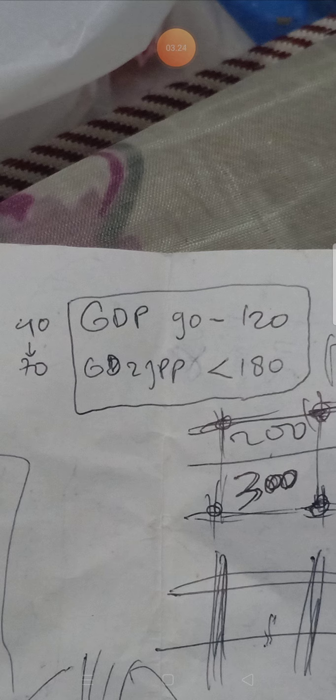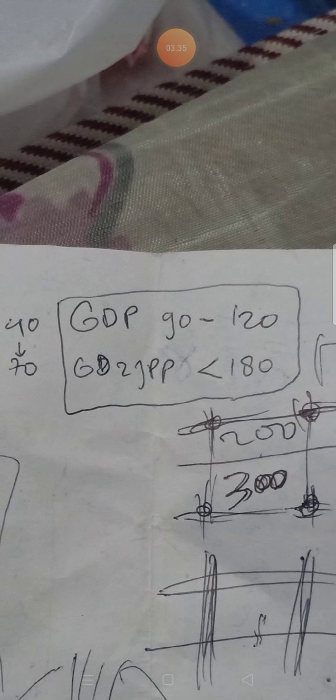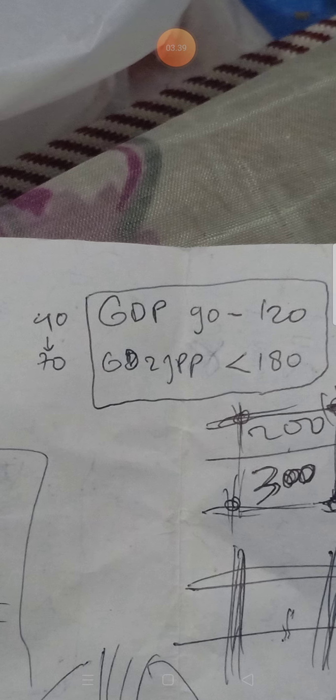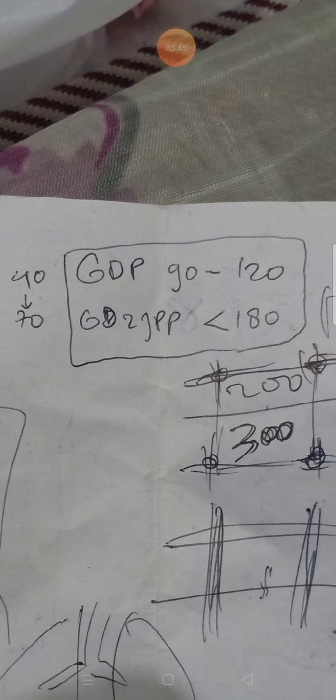This is the range for the diabetic. If it is more than this already, there is a problem. This is the normal range: fasting 90 to 120, and 2 hours postprandial must be less than 180.